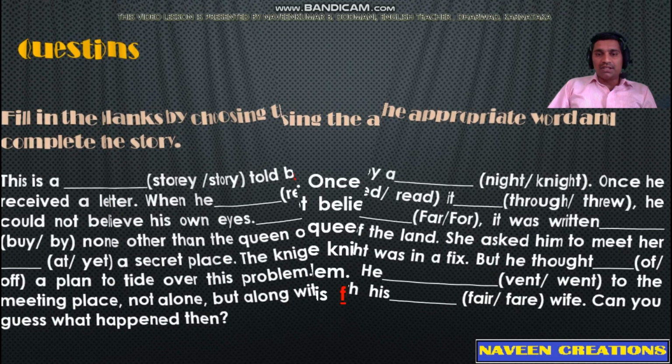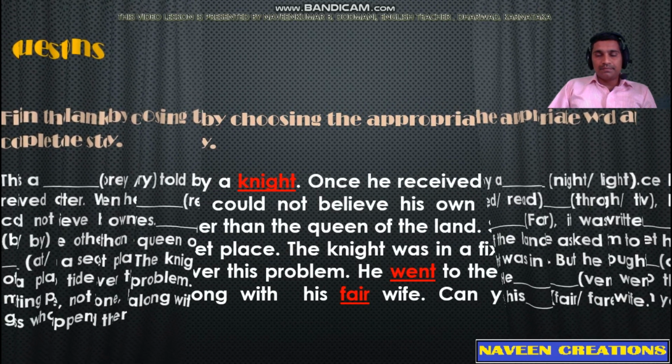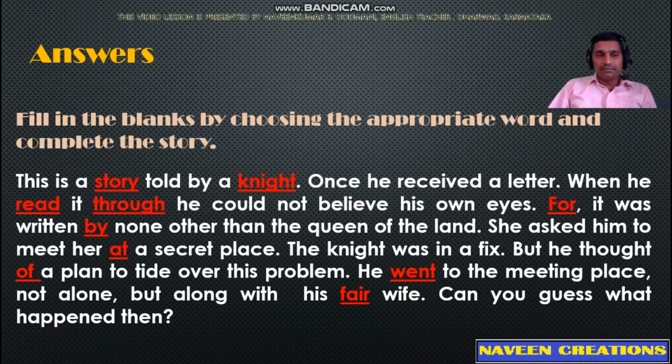Now let us know the answers. This is a story told by a knight. Story and knight are the right words to be filled in the first sentence. Once he received a letter. When he read it through, he could not believe his own eyes.